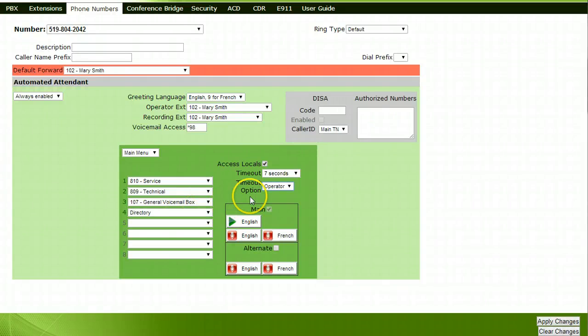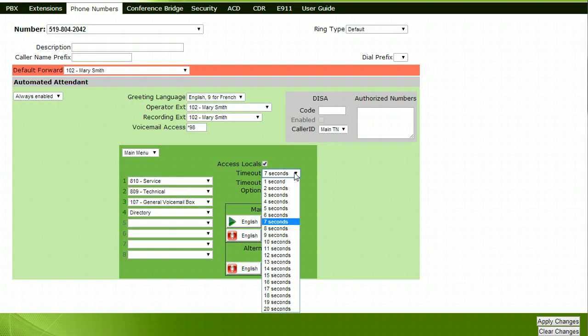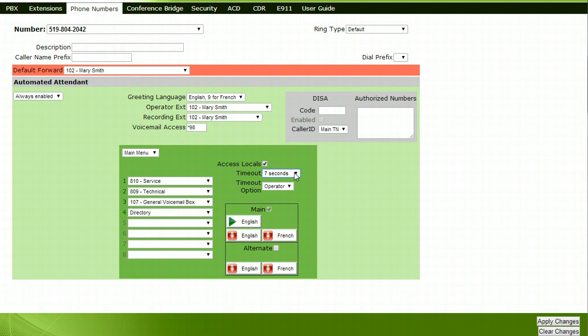Beside the Timeout section, choose how many seconds a caller who does not choose a menu option should wait before being directed elsewhere. Beside the Timeout option, choose which menu option callers who do not make a choice via the menu will be directed to. We will choose option number 3, which means callers that do not make a selection within 7 seconds will automatically go to the general voicemail box where they can leave a message.